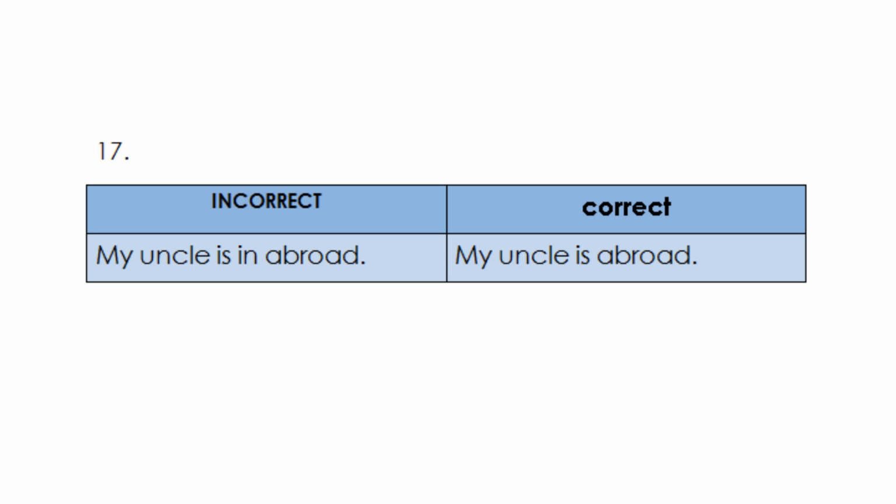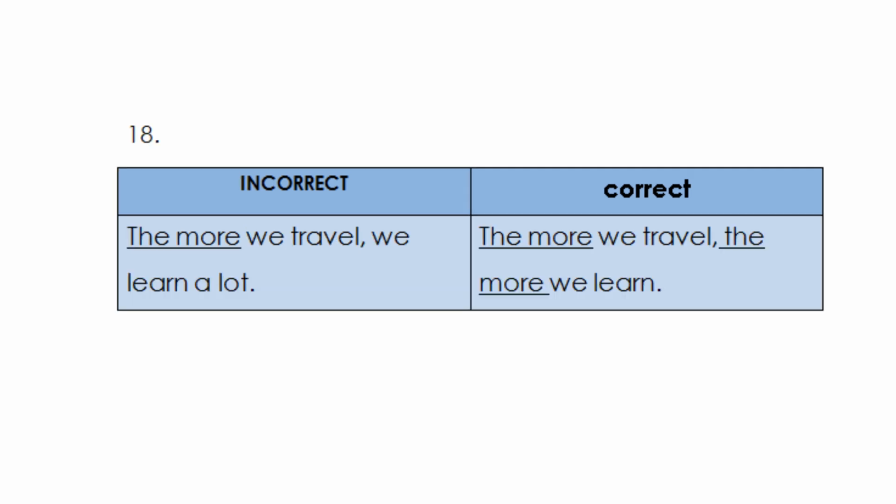Okay? Now, the next mistake is the more we travel, we learn a lot. Okay? This is an expression that begins with the more. Oftentimes, you have to use this in your writing task 2. So, how can you correct it? So, the right way to use it is the more we travel, comma, the more we learn. All right? The more we do something, the more we'll get. All right?